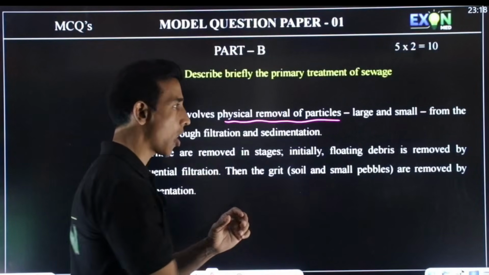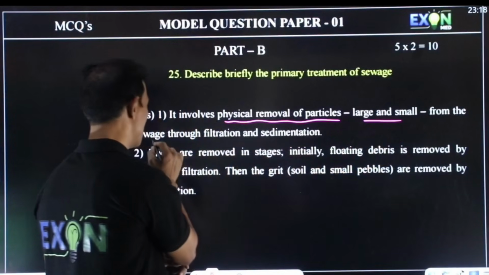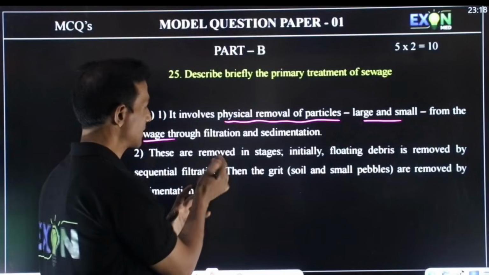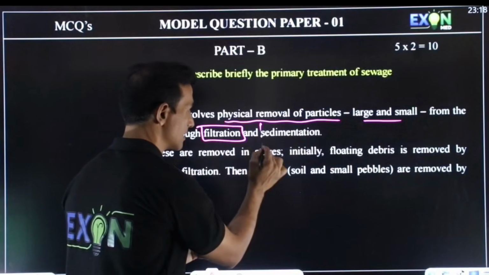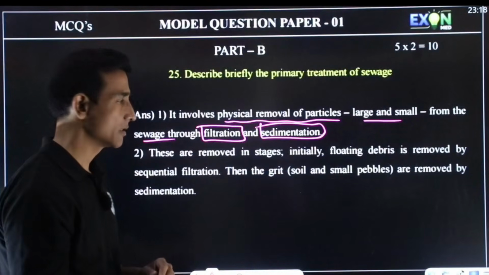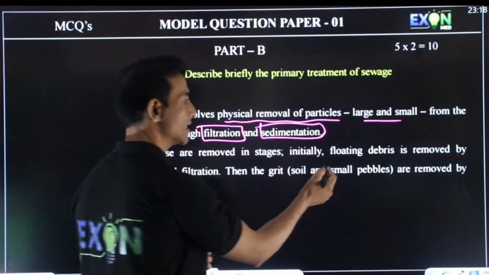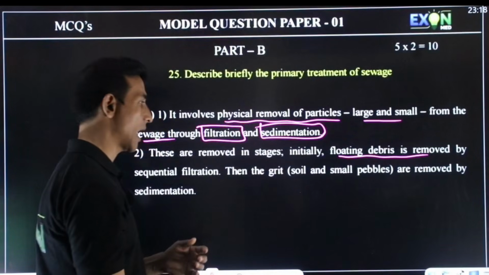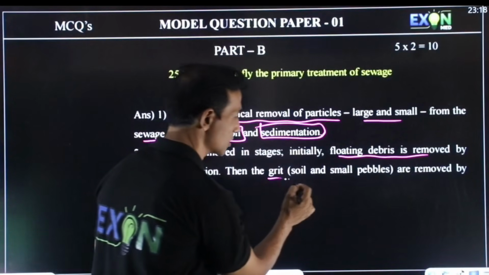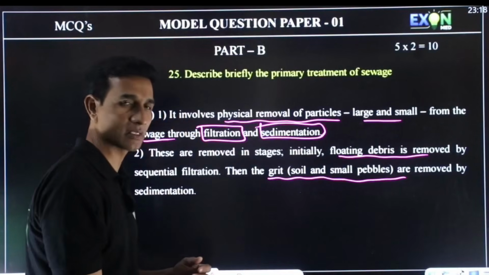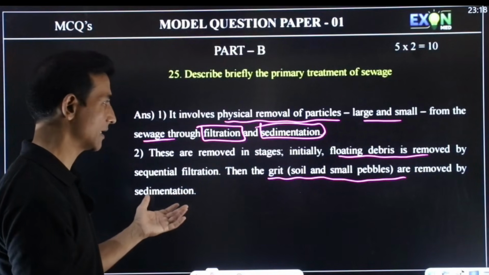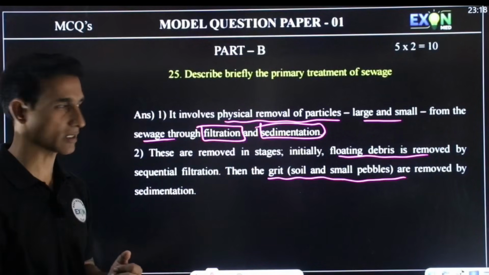It may be large or small sized, from the sewage, and the steps involve filtration and sedimentation. In filtration, initially the floating debris is removed, and sedimentation removes soil and small pebbles which we call grit, and that is by the sedimentation process.